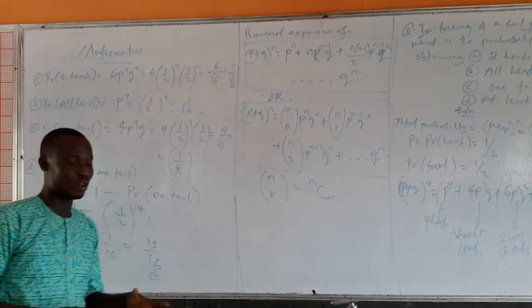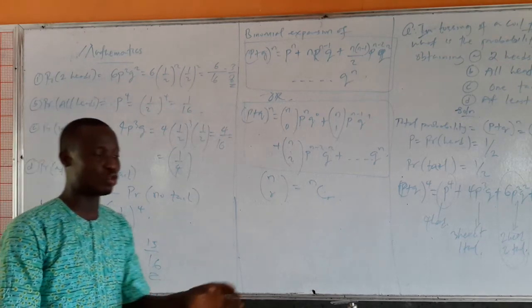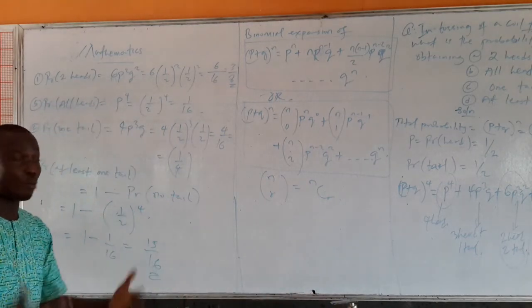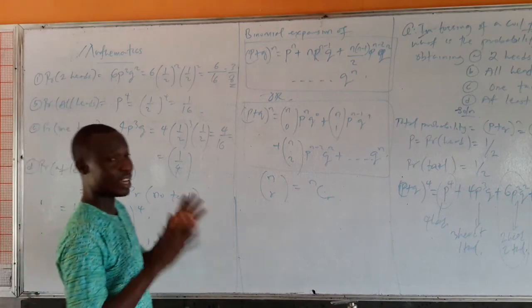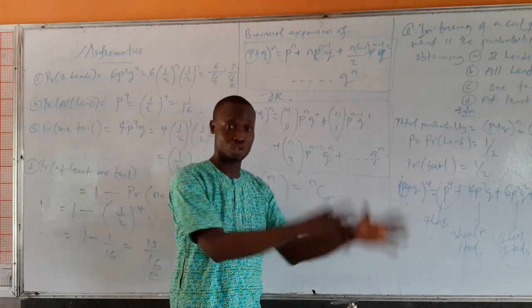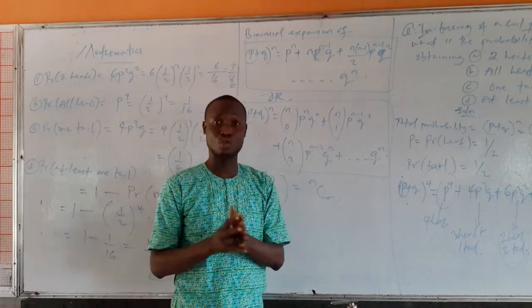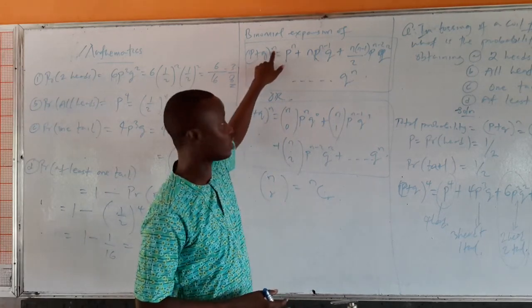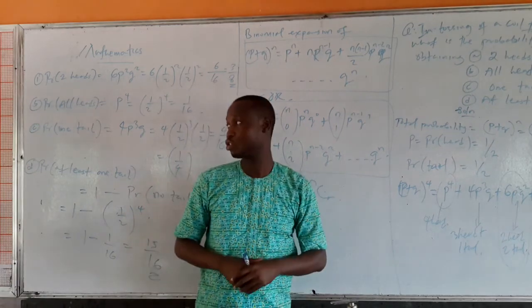So whenever you have probabilities where you have only 2 possible outcomes, and the event is carried out more than once, all you need to do is to get the 2 probabilities, the success and the failure. Once you get the 2 probabilities, then you find the binomial expansion with the number of times, and with that, you can be able to know each of the probabilities.